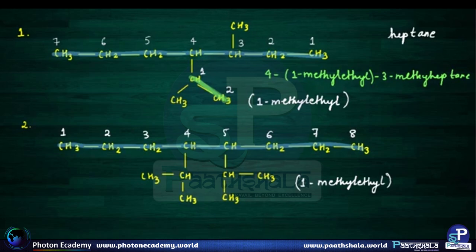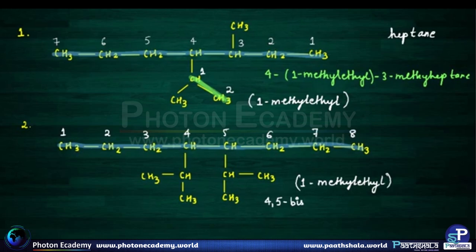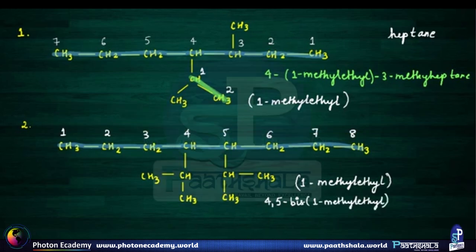So the correct name for the compound now is 4,5-bis. As we discussed before, we don't use di, tri and tetra over here. Instead we use bis, tris and tetrakis. So 4,5-bis, hyphen, (1-methylethyl), round bracket closed, octane.